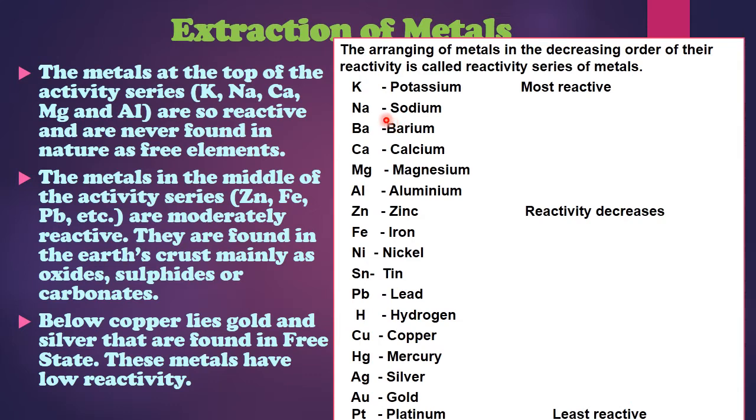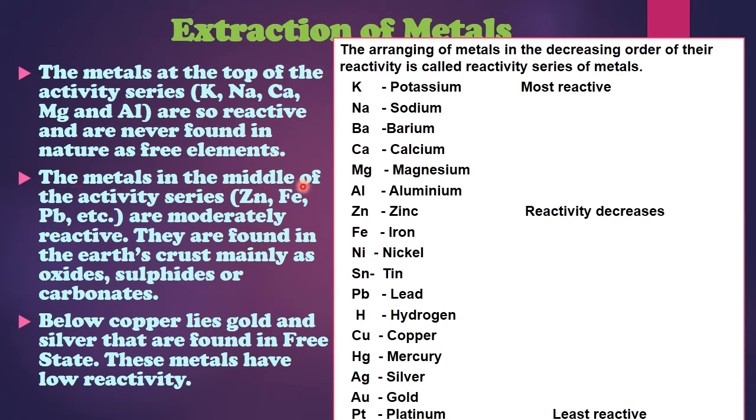You need it in all the 3 chapters. And if you want to study chemistry with ease, it is necessary that a few things should be very clear to you. Reactivity series is one of them. The metals at the top of the activity series are potassium, sodium, calcium, magnesium and aluminum. They are so reactive that they are never found in nature in free element form. So you'll always find them in combined form, means they cannot remain all alone. They react with some other thing and change into a compound.